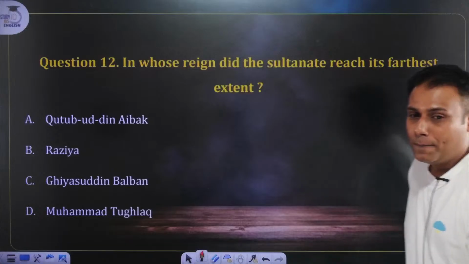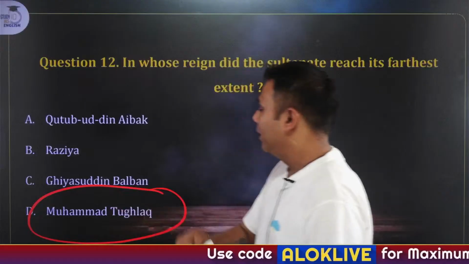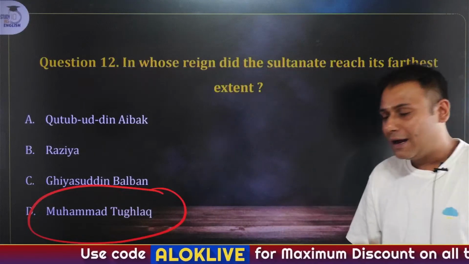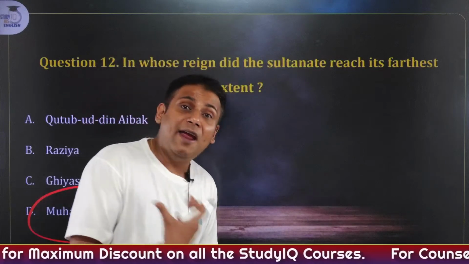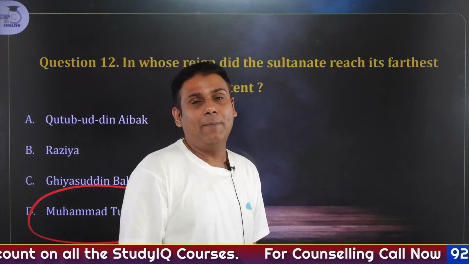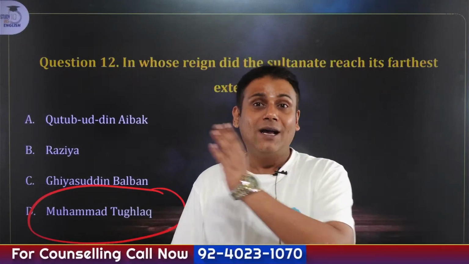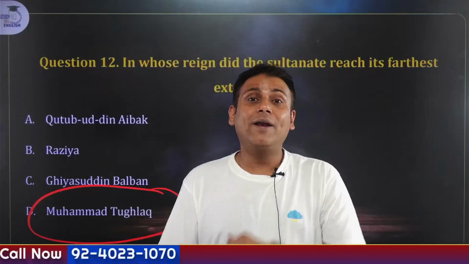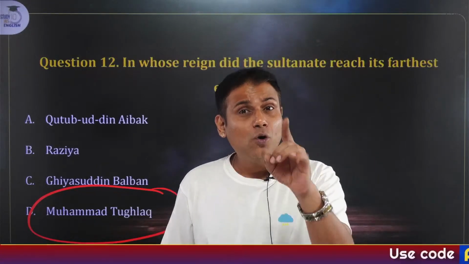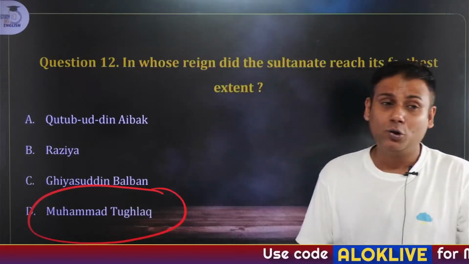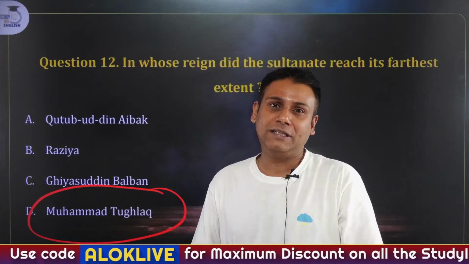Now let's explore specifically about the answer. The answer to this question is Muhammad bin Tughlaq. The first question that arises in the mind of every aspirant is, sir, you have told that this person is quite infamous for his 5 major experiments. He was considered a wise fool. His contemporary historians said that when he died, the Sultan was free from the people and the people were free from the Sultan. But one more thing needs to be noted about Muhammad bin Tughlaq: he followed the policy of imperialism, the policy of expansionism.